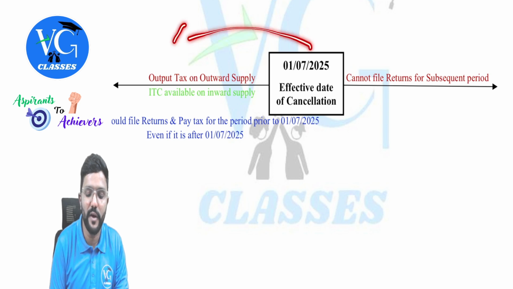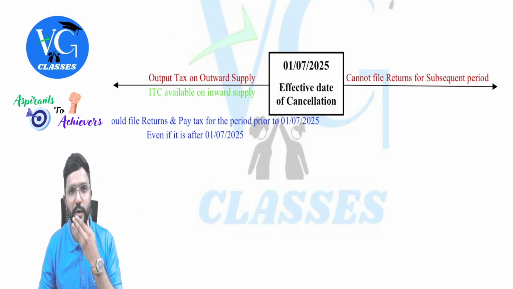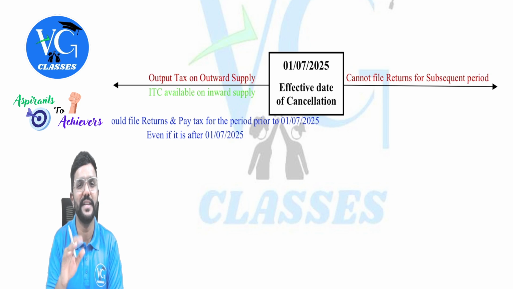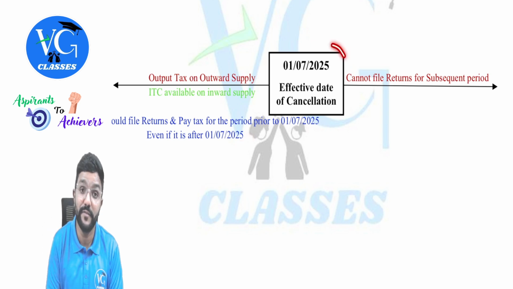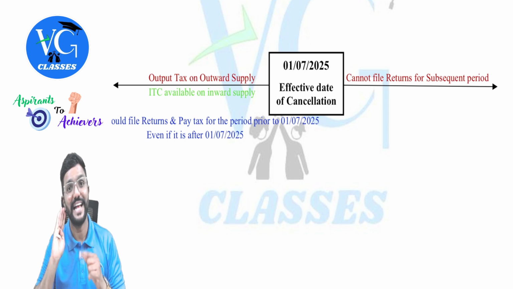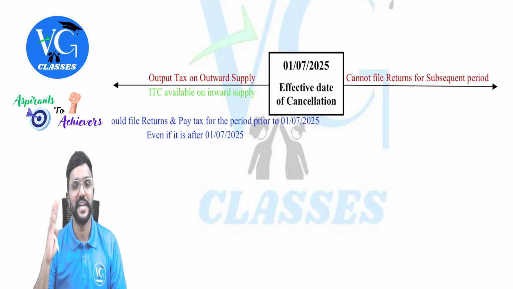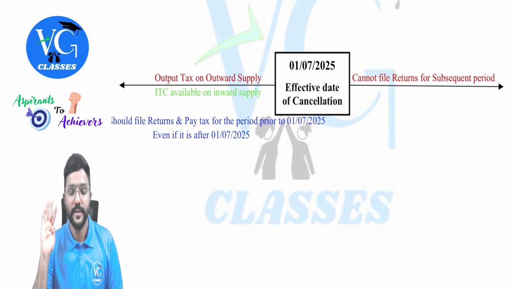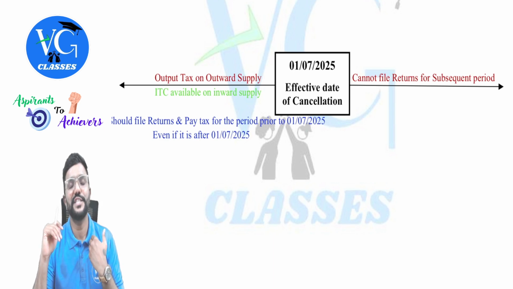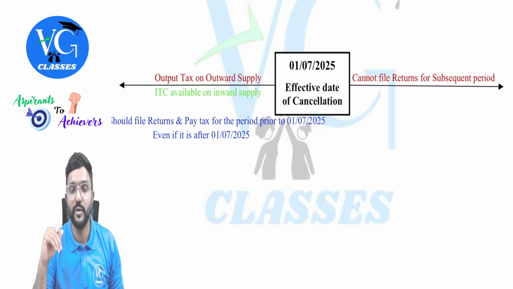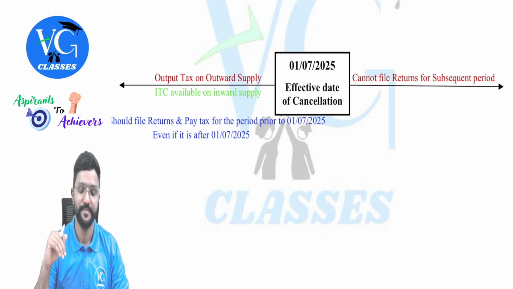But for the period prior to this, like April, May, June, if a return is still pending, should I file it? Yes. And if any tax dues are still pending along with interest, late fee or penalty, should I pay it? Yes. Even if it is after 1st July, I should still file my pending returns and pay the tax dues, guys. And as long as I don't pay the tax dues, the interest will keep accumulating, 18% per annum as per section 50. So, just because my registration is cancelled, can I take protection, telling I will not pay my tax dues or file my pending returns? No, no. I have to make all those things good.